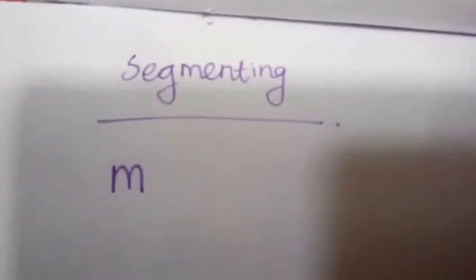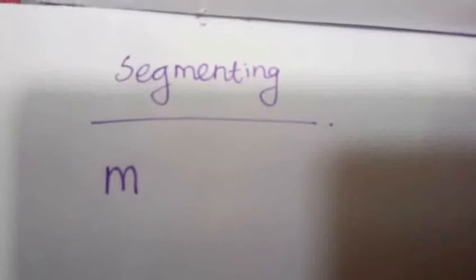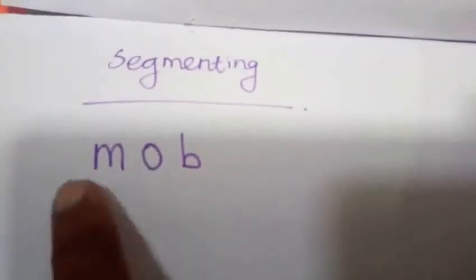Mop. P. P. What is the end sound? So, what is the three-letter word? Mop. Let us see some more examples.